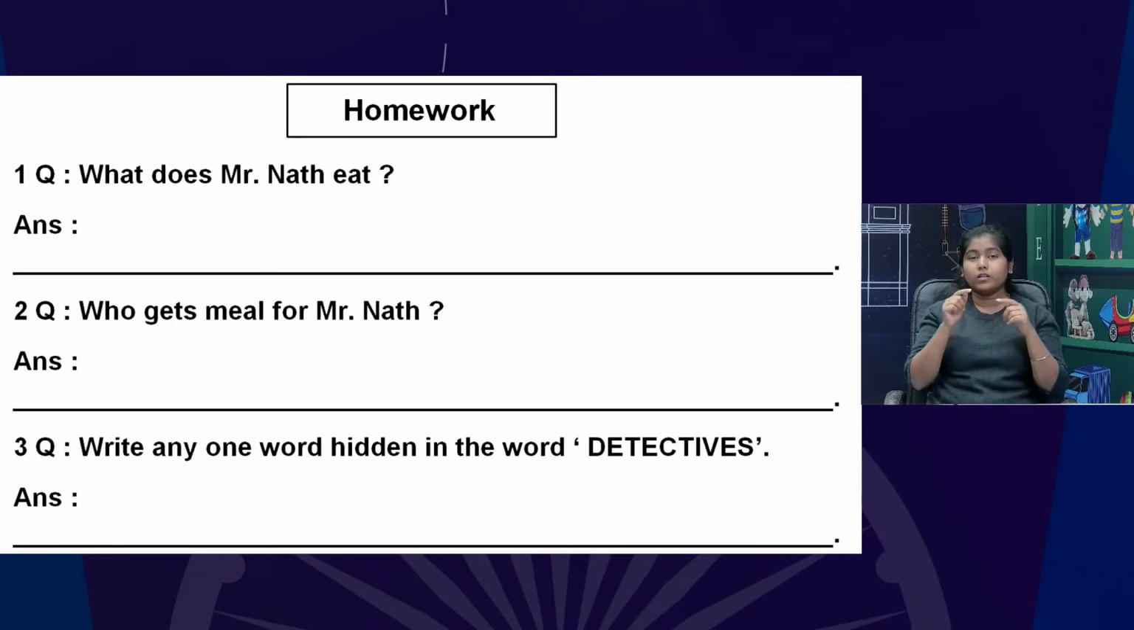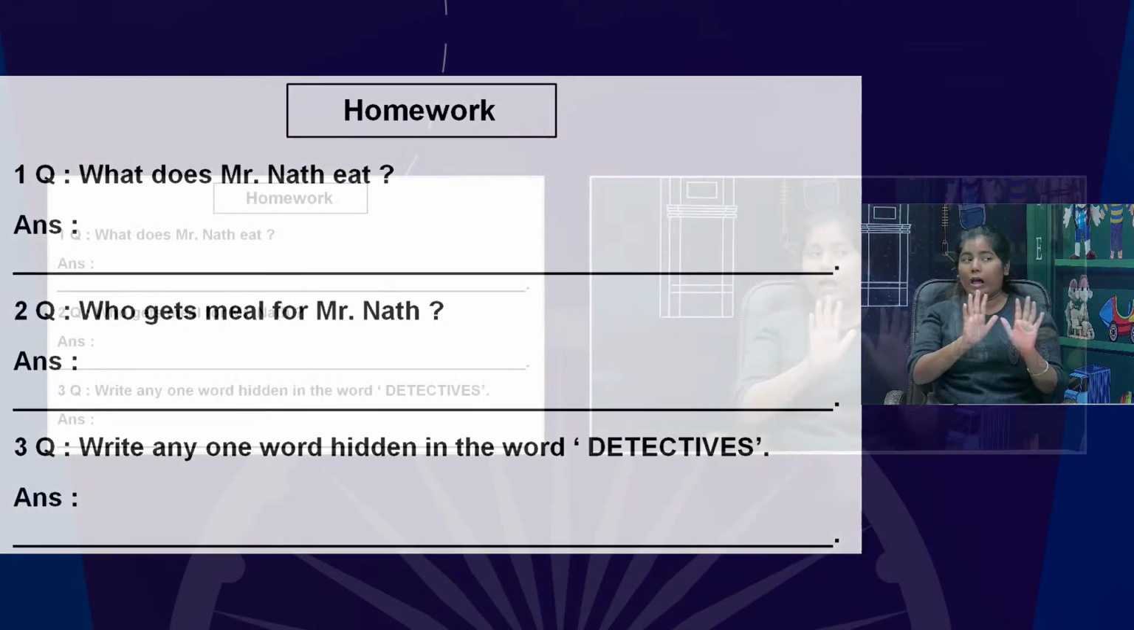So this is the homework for our class 7th children. Would you please read it? Homework part. Question 1. What does Mr. Nath eat? I think this was very easy. He eats only one type of food that includes dal. Our students will write. Let me try, but I won't help them.